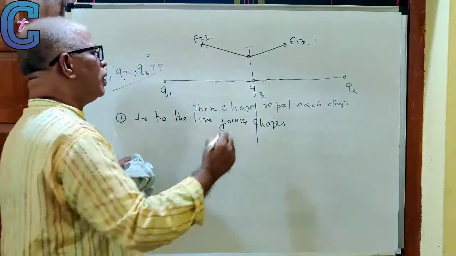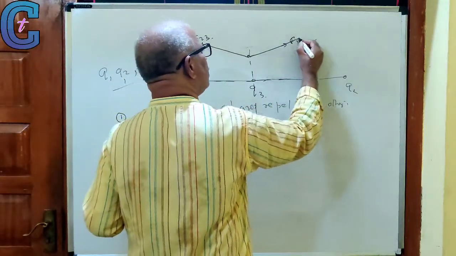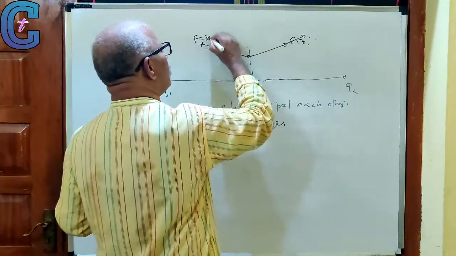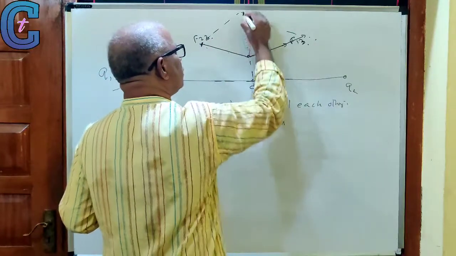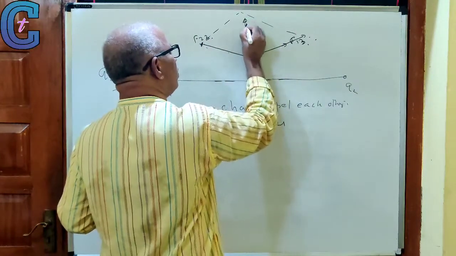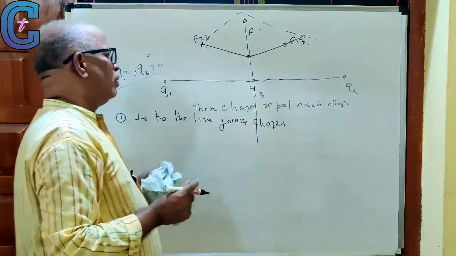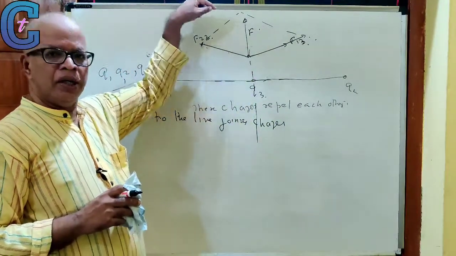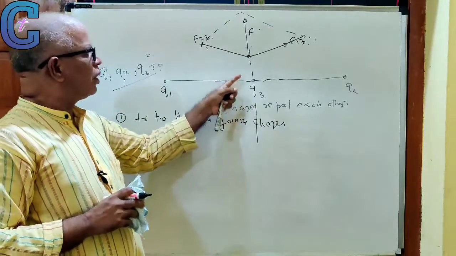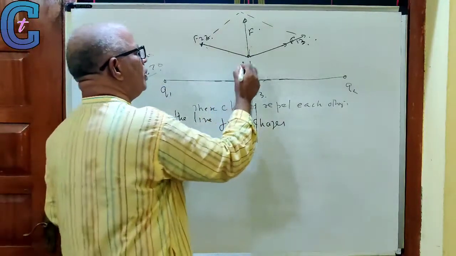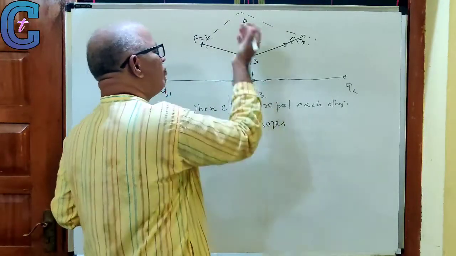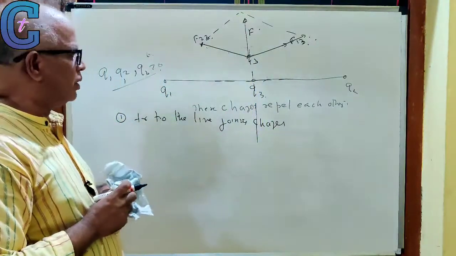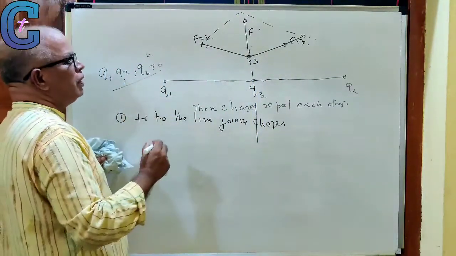Now by the parallelogram law, you can find the resultant, maybe somewhere like this, F. In this case the charge goes away and never comes back, because the net force on Q3 acts away from its initial location. This is a case of unstable equilibrium.